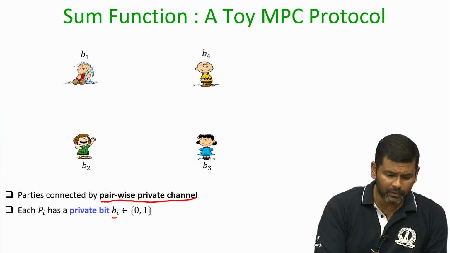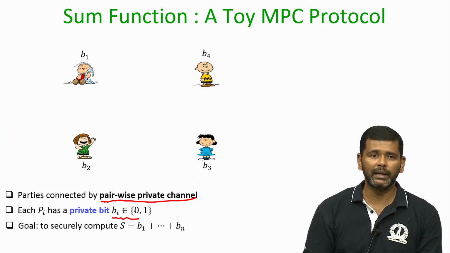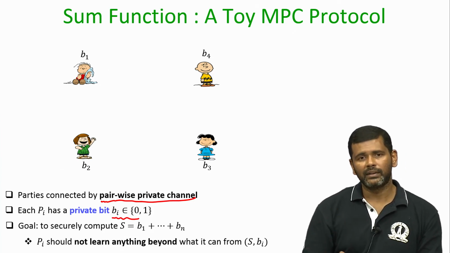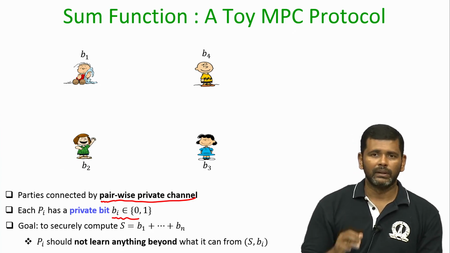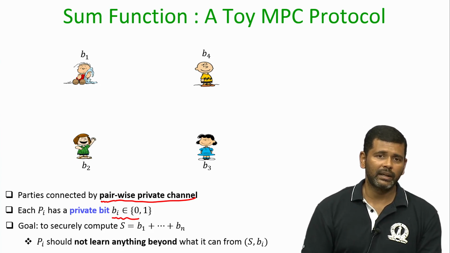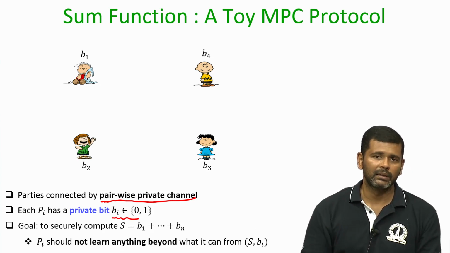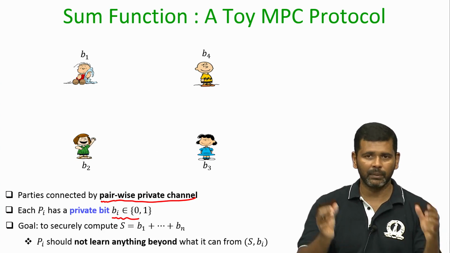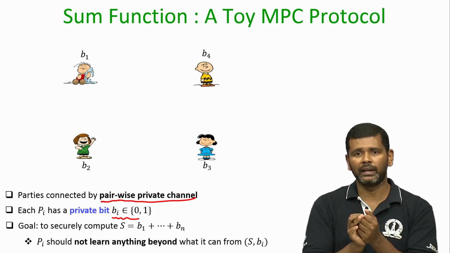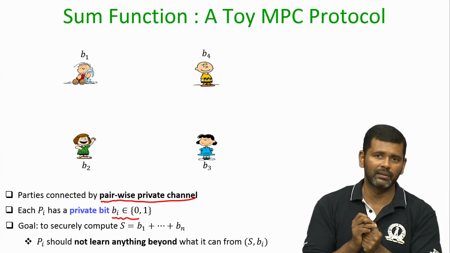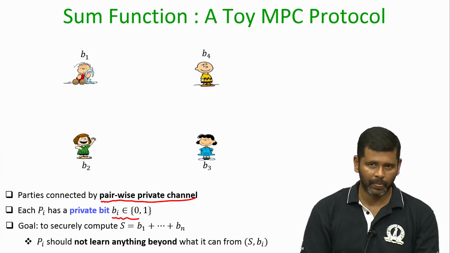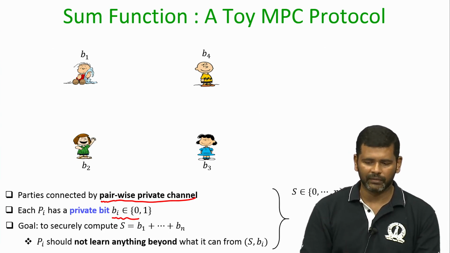The problem setting is the following: each party has a private bit b_i, and the goal is to securely compute and announce the sum of the n bit values, and it should be done in such a way that no party P_i should learn anything beyond what it can learn from the final sum and its own input bit. That means, whatever messages any party P_i gets during the protocol execution should be independent of the inputs of the other parties. That is roughly what we want to achieve here.